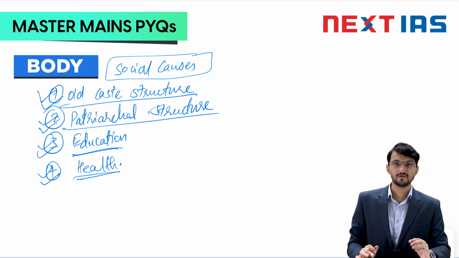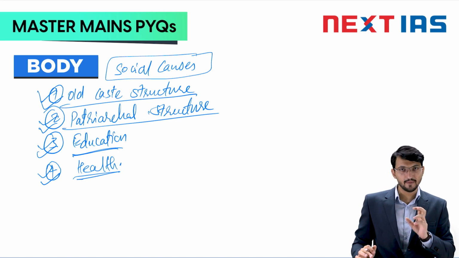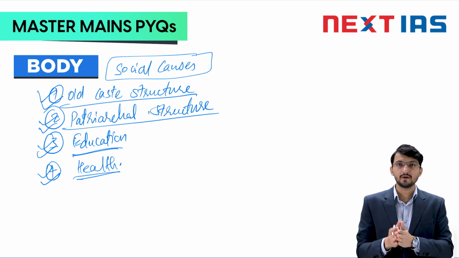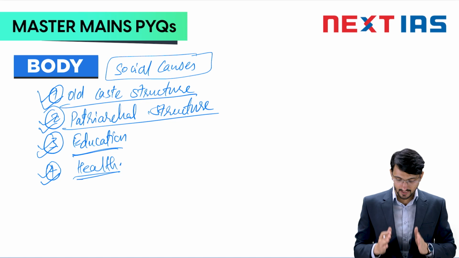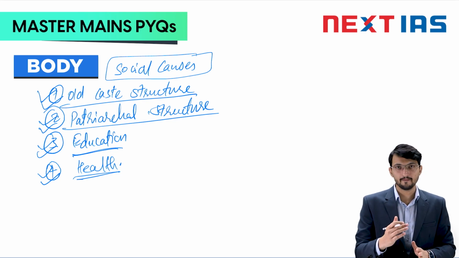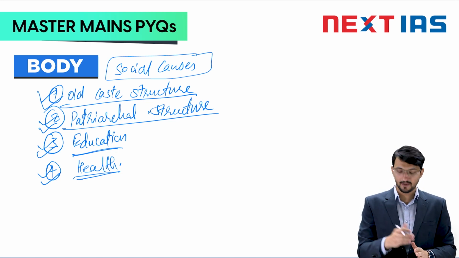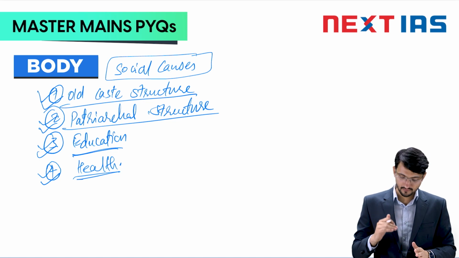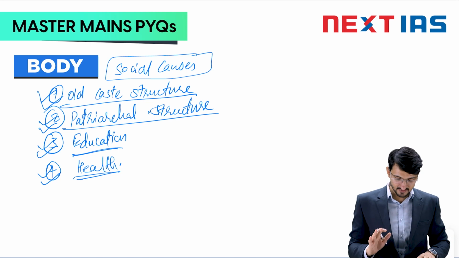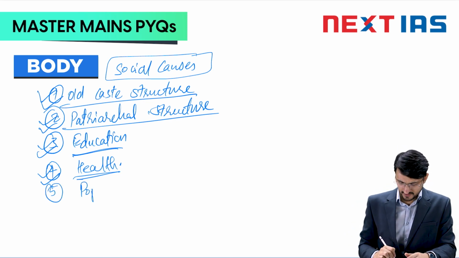So the idea which we are again bringing is how you address the demand of the question. The demand of the question is the reasons for human development not keeping pace with economic development. And again in each of these points, you will bring this point home. You will always come out with the point that, okay, because of health, this is not happening. Because of education, this is not happening. Because of the patriarchal structure, this is not happening. I hope you understand.